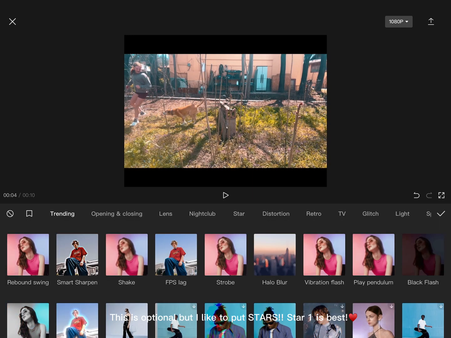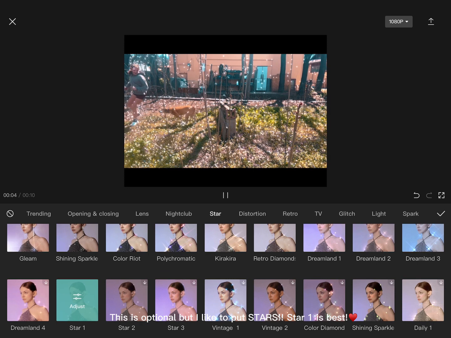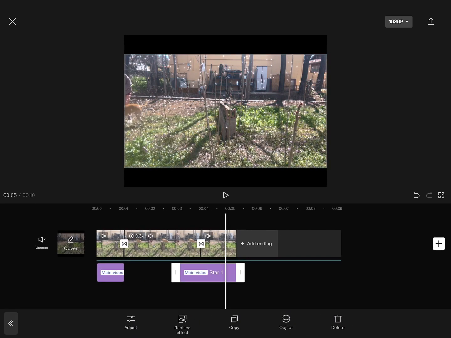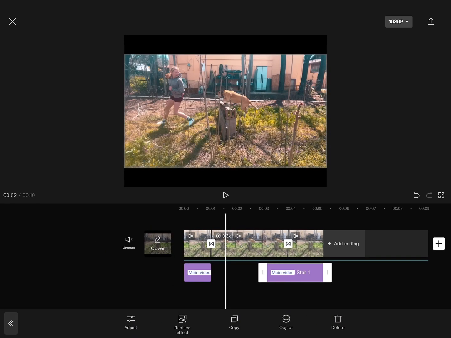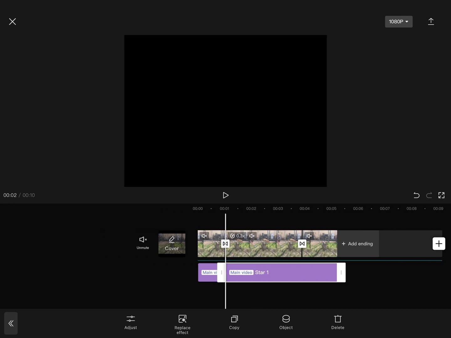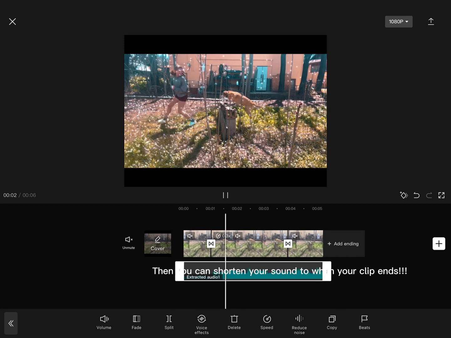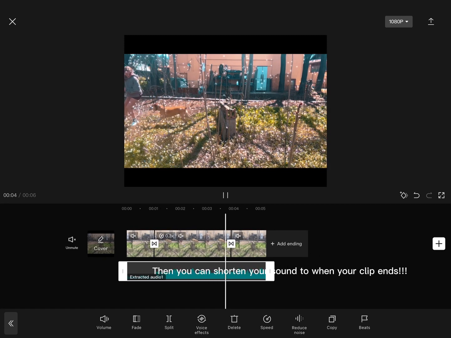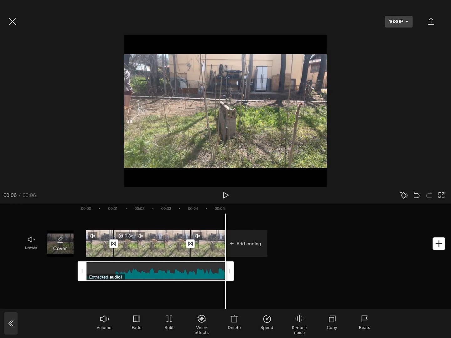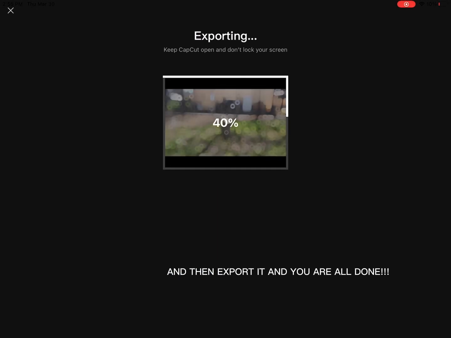This is optional, but I like to put stars. Star 1 is best. Then you can shorten your sound to when your clip ends. And then export it, and you are all done.